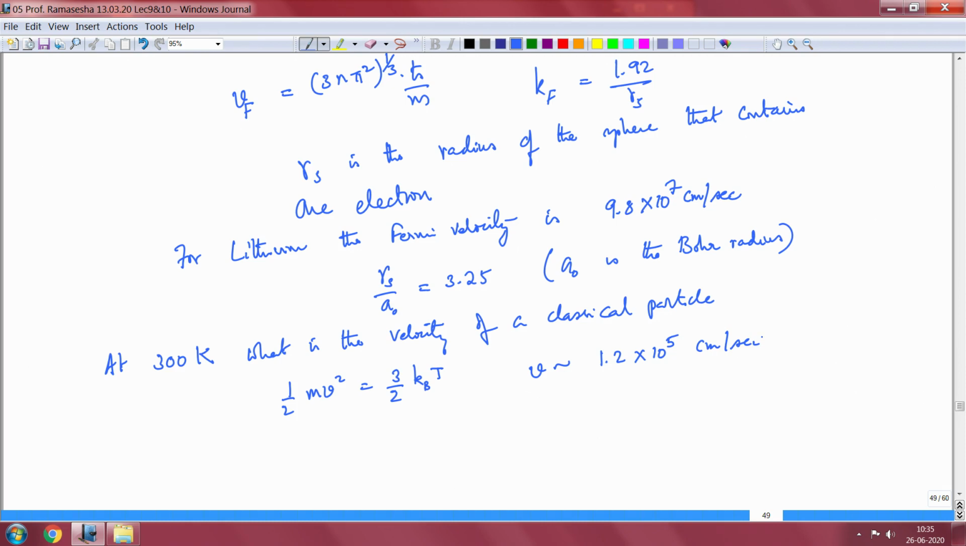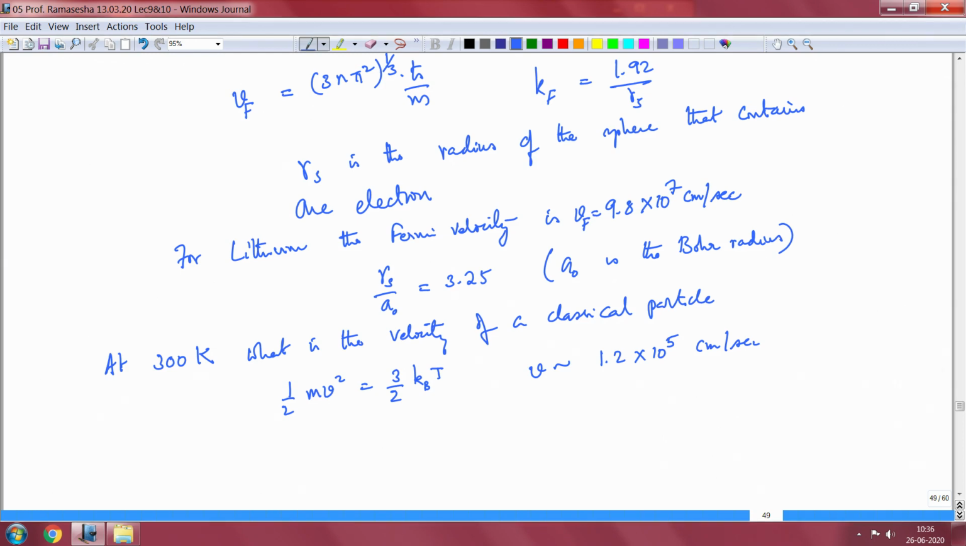So you see that there is roughly a 1,000 times increase in the velocity, because the electrons are quantum particles and obey Fermi-Dirac statistics, which means they occupy higher energy levels which have higher velocities. So you have a very high Fermi velocity in the case of the Fermi-Dirac gas, the quantum gas.